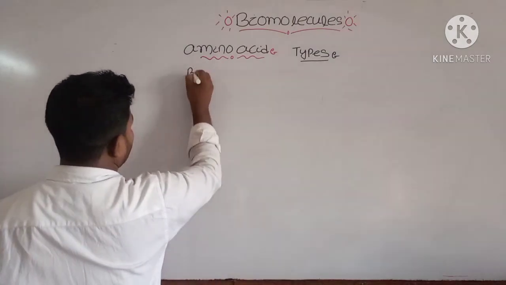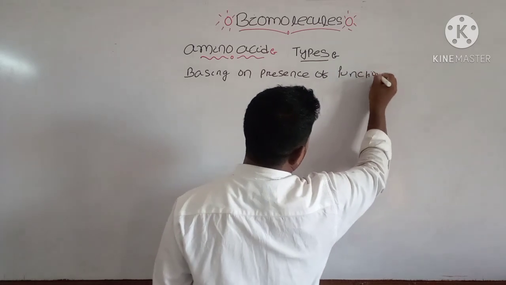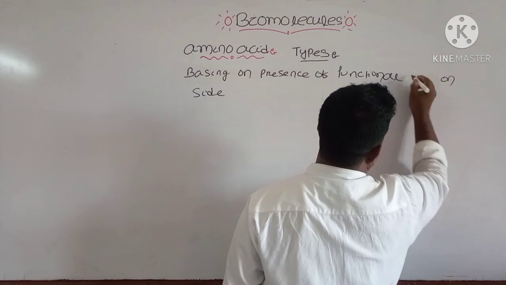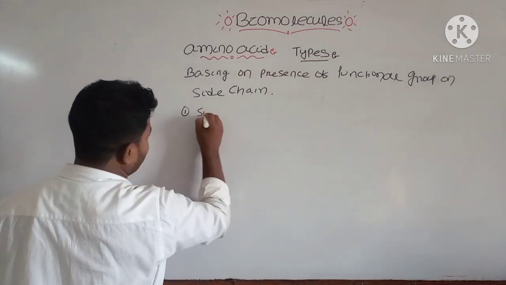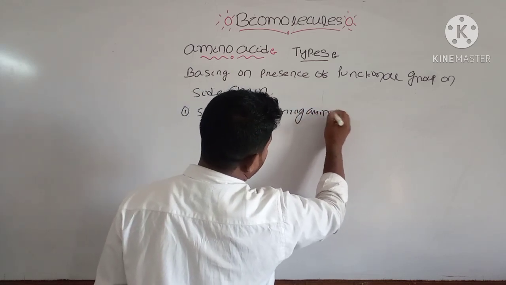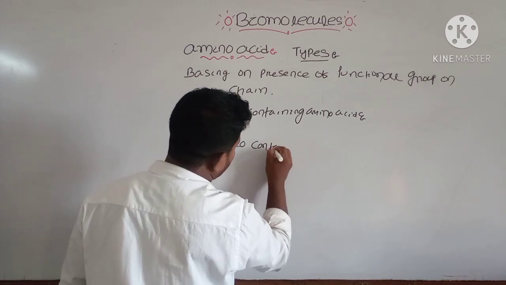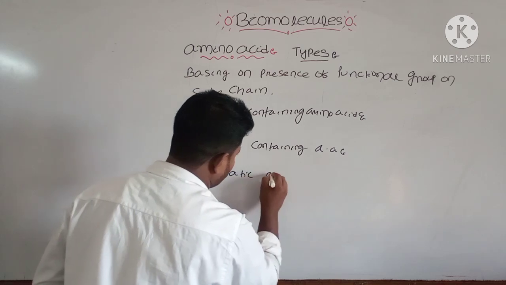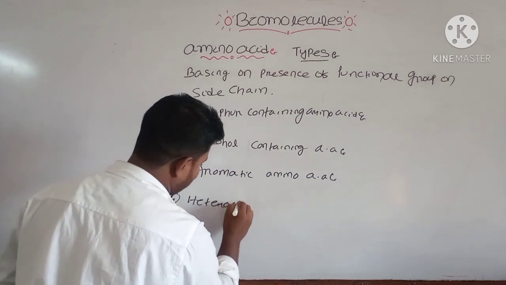Now the second one, basing on the presence of functional group on the side chain, amino acids may be of four types: first is sulfur containing amino acid, then alcohol containing amino acid, third one aromatic amino acid, and fourth one heterocyclic amino acid.